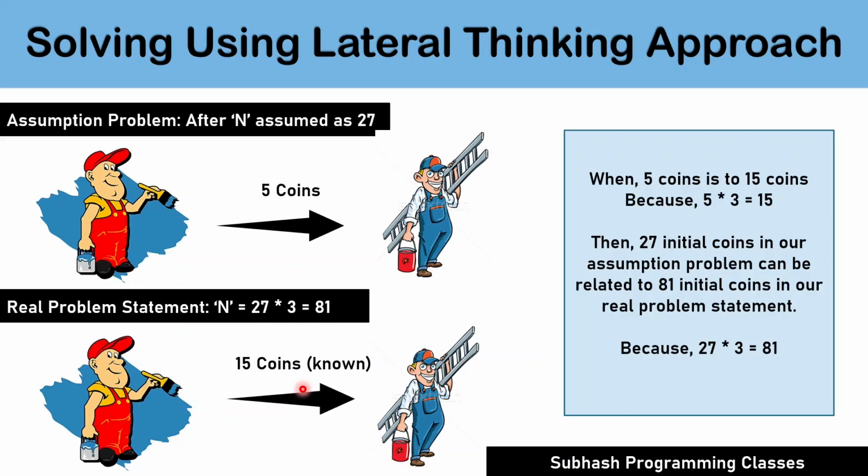From the above analysis, we can easily get to know that in our assumption problem, 5 extra coins were added to make it a total of 27 coins, while in our real problem, the main painter has added 15 coins. It means 3 times the 5 from our assumption problem. It directly means that the initial coins in our real problem statement were nothing but 27 multiplied by 3, which makes it 81 coins. And we have our answer ready. That is 81 coins.